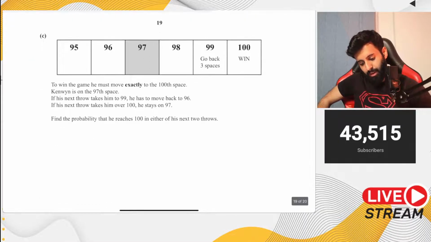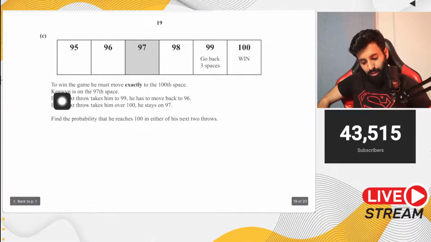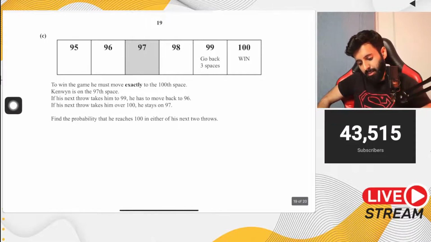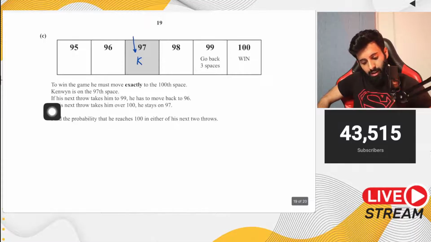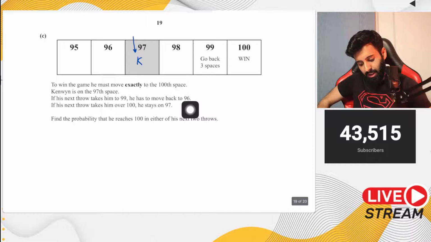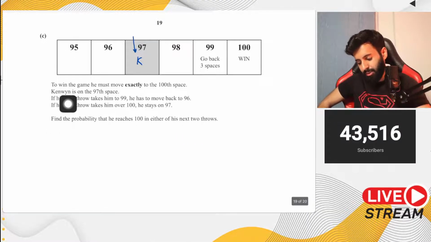Now, here's the question. To win the game, he must move exactly to the 100th space. K is on the 97th space. So this is where K is right now. If his next throw takes him to 99, he moves back to 96. If his next throw takes him over 100, he stays on 97. Find the probability that he reaches 100 in either of his next two throws.